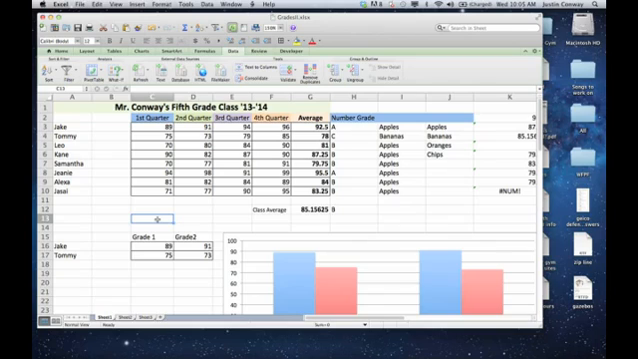So in cell C13, if we just input 5-13 and click enter, as you can see it populated the rest of the information in there and formatted it as a date.